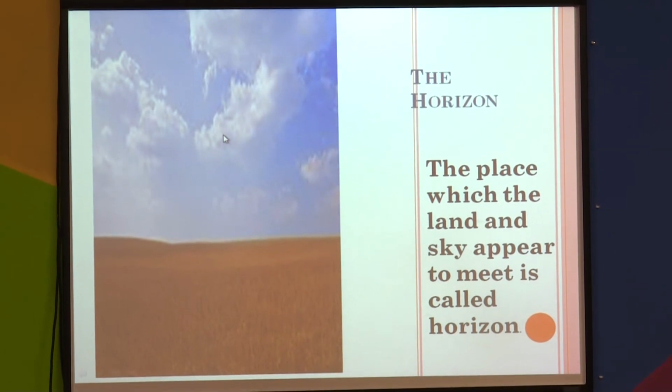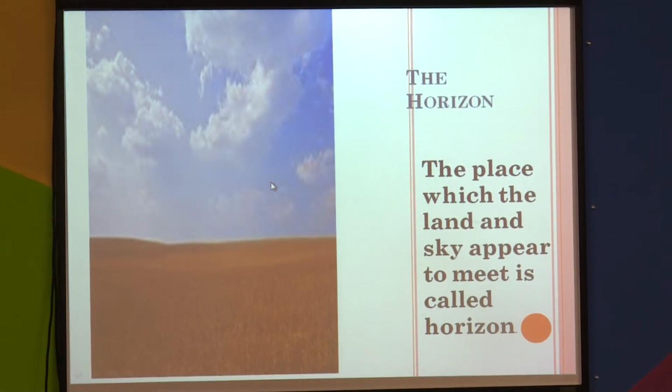Now the next point is the horizon. See students, in this picture you can see land and the sky. Now what is meant by horizon? The place where the land and sky appear to meet is called the horizon. Once again I am going to repeat. The place where the land and the sky appear to meet is called the horizon.